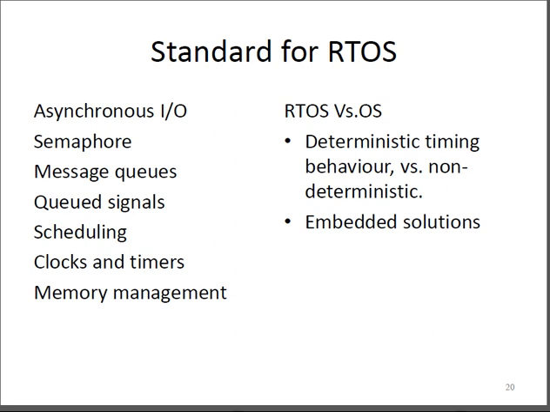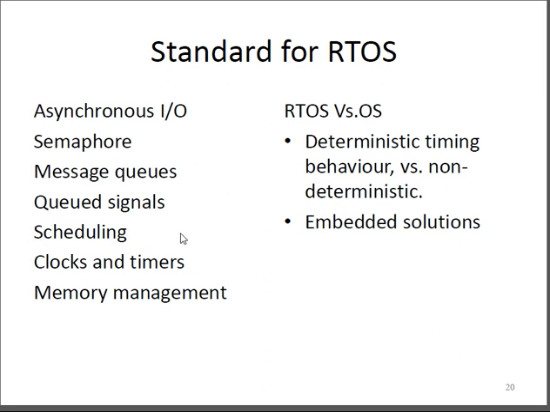Now we go to another area, which is about the standard RTOS. RTOS standards, with respect to asynchronous input, need a semaphore. We will talk about this particular term, semaphore. Basically it is used for signaling purposes with respect to the various processes. Message queue is a standard of the RTOS. Queued signal is a part of the semaphore, as I stated.